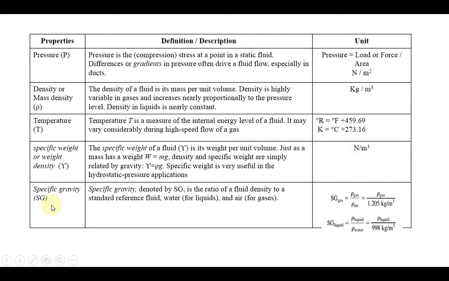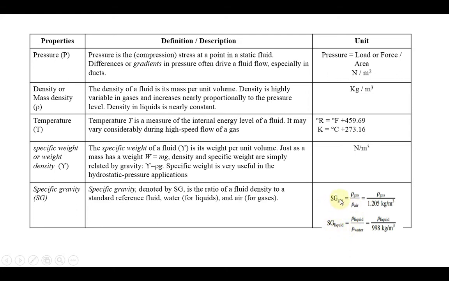The next one, specific gravity. Specific gravity is denoted by Sg. Generally it is a ratio of the fluid density to a standard reference fluid. Here remember, the fluid may be in the form of liquid or in the form of gases. Generally we use the term fluid. When you are taking the fluid in the form of liquid, we have to consider water.